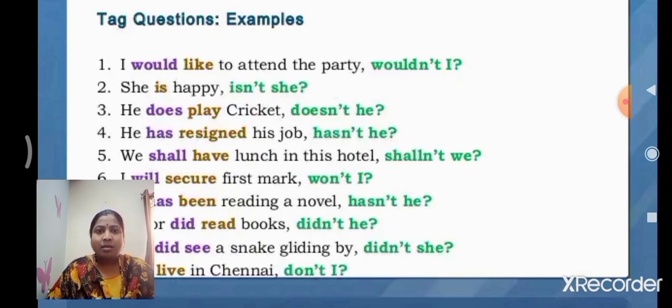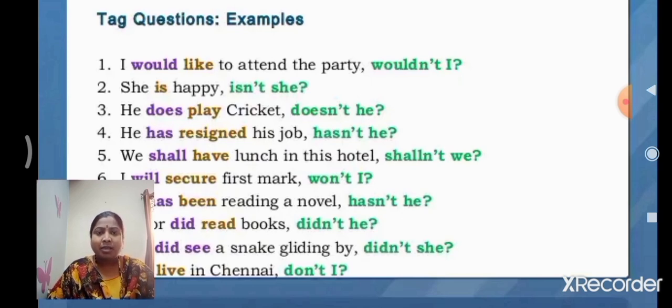That is the formula we had, structure. Here would is the auxiliary verb, and there is no negative sense in the statement. That's why we can put not. The pronoun of the subject is I, plus a question mark also. Wouldn't I? That is the tag question. I would like to attend the party. That is the statement. Would not I? That is the question tag.